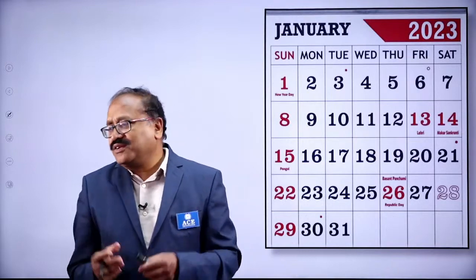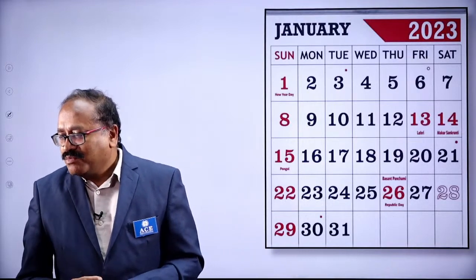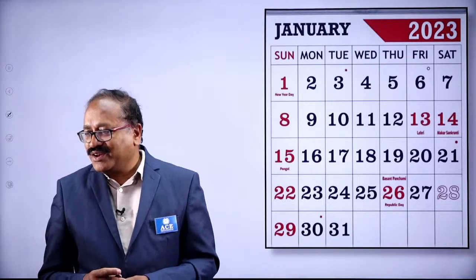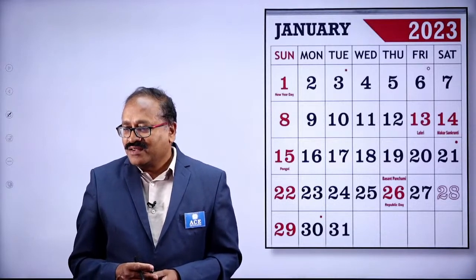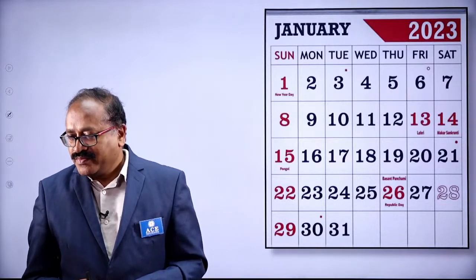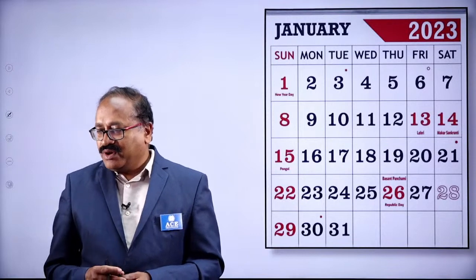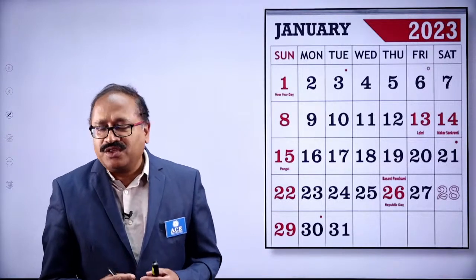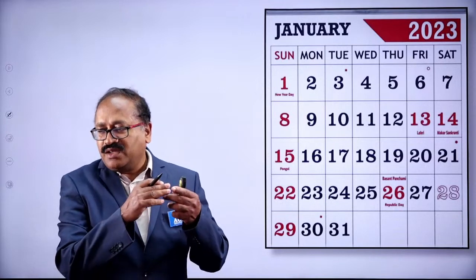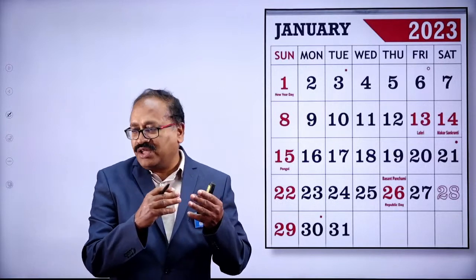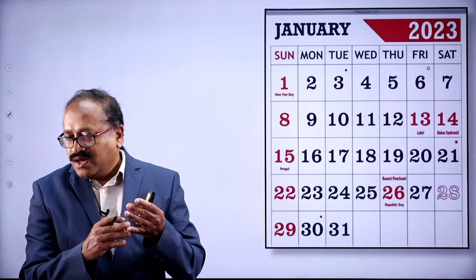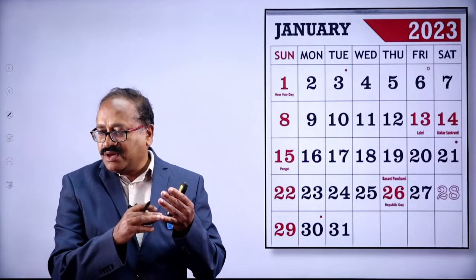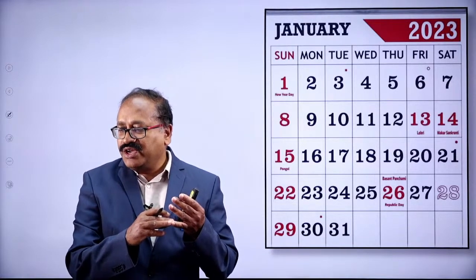You can give any date, but try to give the correct date of birth. Come on, Aman. We will find out on which day you were born, whether it is Sunday, Monday, Tuesday, Wednesday. Aman, please come on. What is your date of birth?